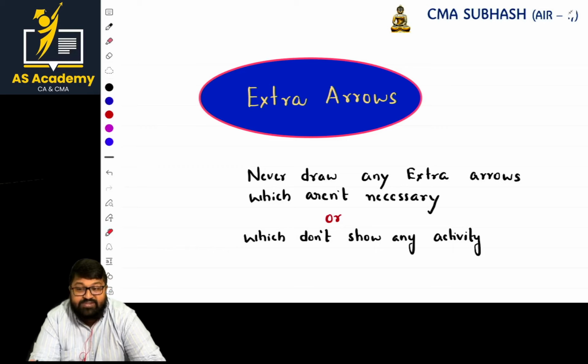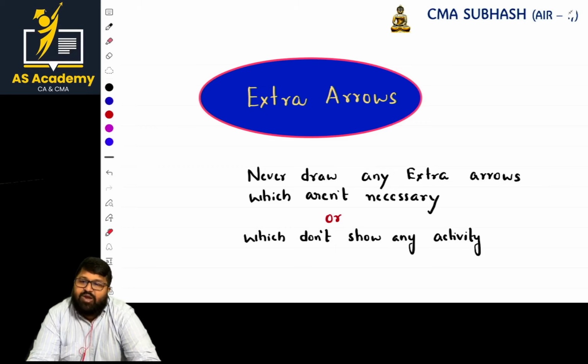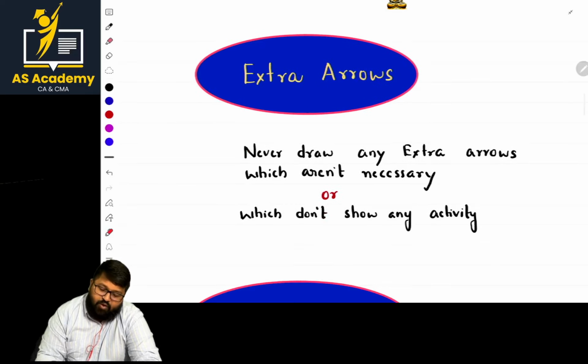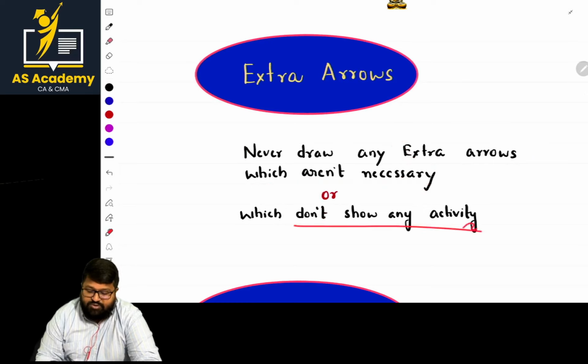Because an arrow represents what? An activity. Activity consumes what? Either resource or time. For example, if the construction of a wall is an activity, it consumes time, for example 5 days, and it also consumes resources. Both are consumed. So whatever activity you are representing should be perfect or only what is required. Do not use unnecessary ones. Never draw any extra arrows which aren't necessary or which do not show any activity.